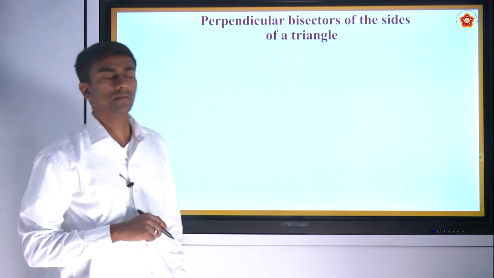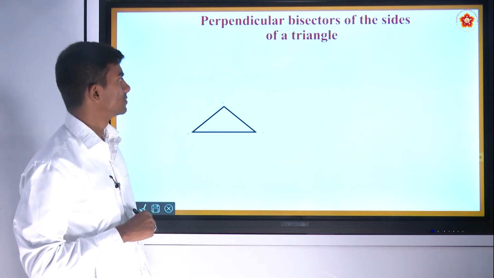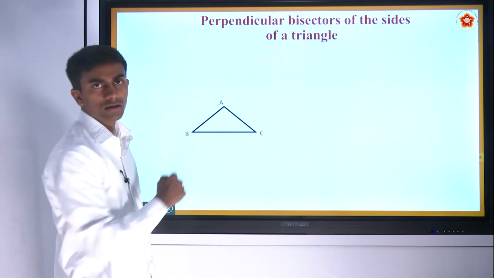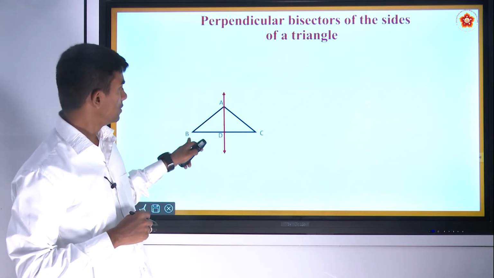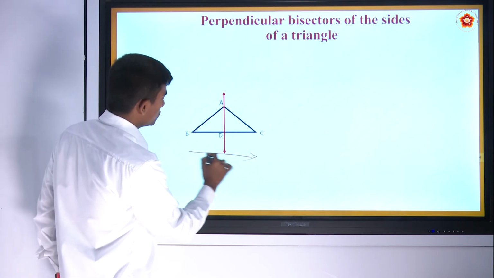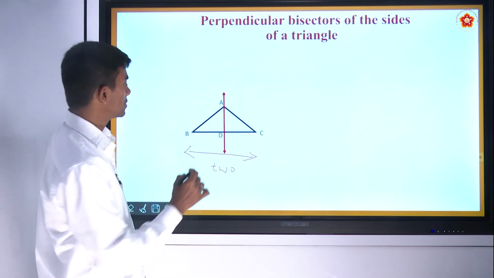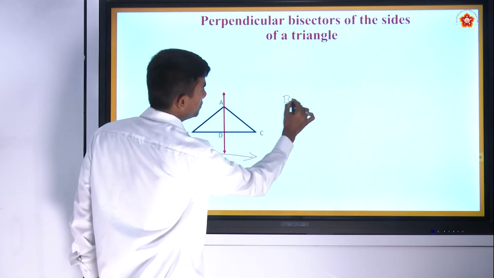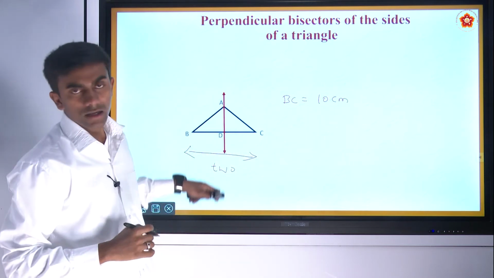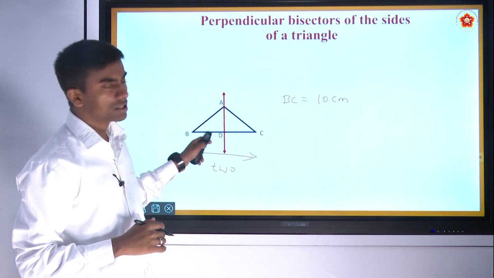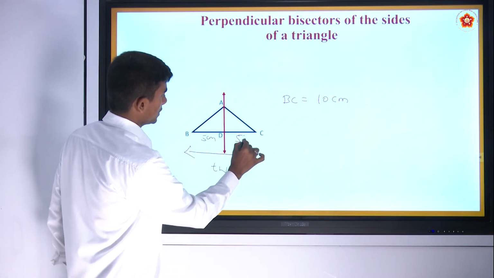Next, perpendicular bisectors of the sides of the triangles. Here ABC is the triangle. So the line AD divides the opposite side BC into two equal halves. That is, for instance, if BC is equal to 10 centimeter, then the line AD will divide BC into two equal halves, that is 5 centimeter and 5 centimeter.